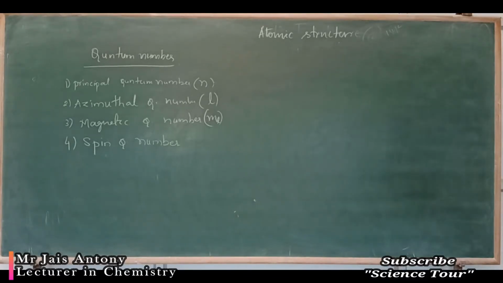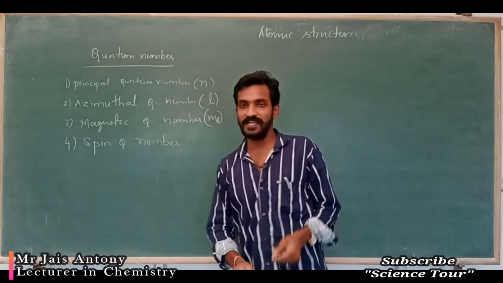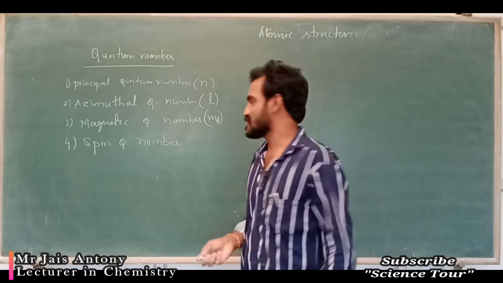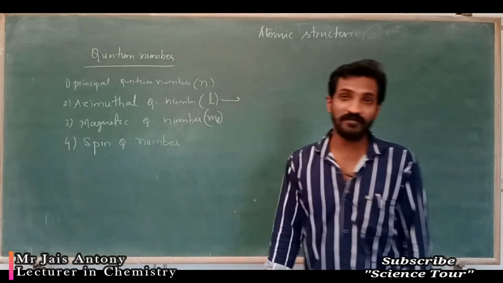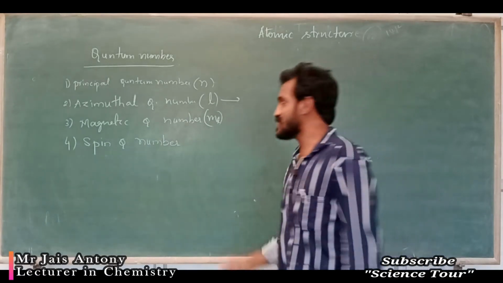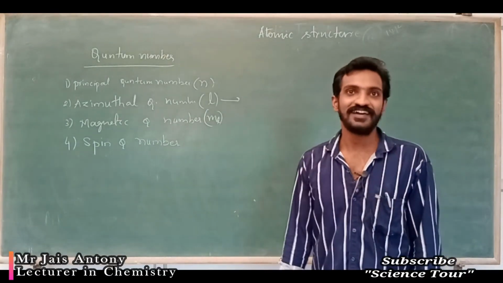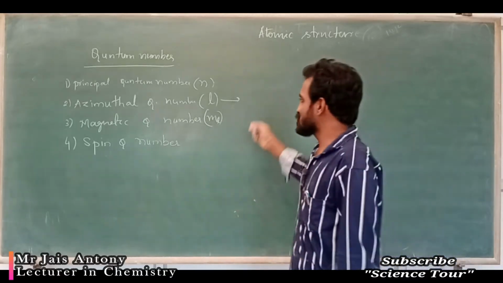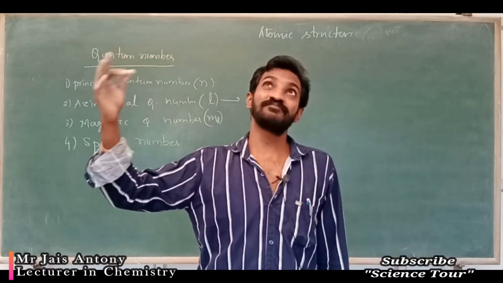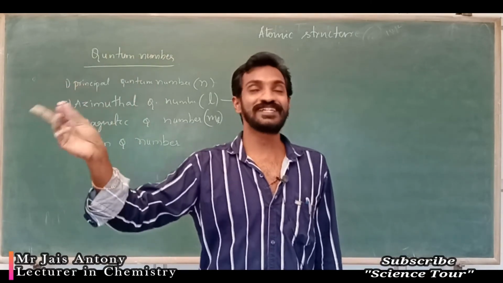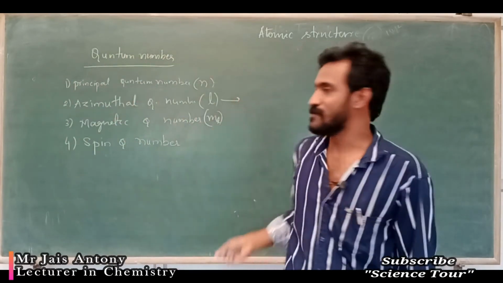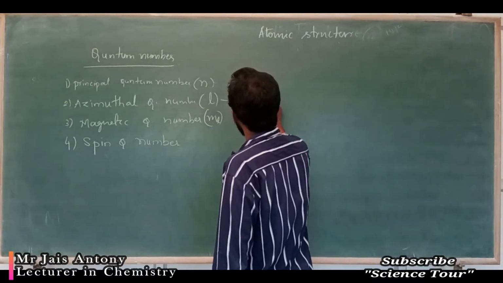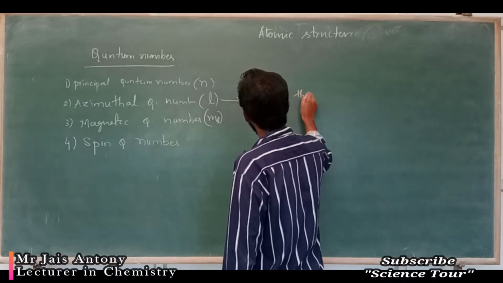My dear students, next is the azimuthal quantum number. The name is nice actually, azimuthal quantum number. In this azimuthal quantum number, mainly we are studying the shape of the orbital. Here it comes: love with the shape of orbital. Not shape of you, okay. It is love with the shape of orbital. So just remember, azimuthal quantum number, love with the shape of orbital. So in this one, you can study the shape of the orbital.